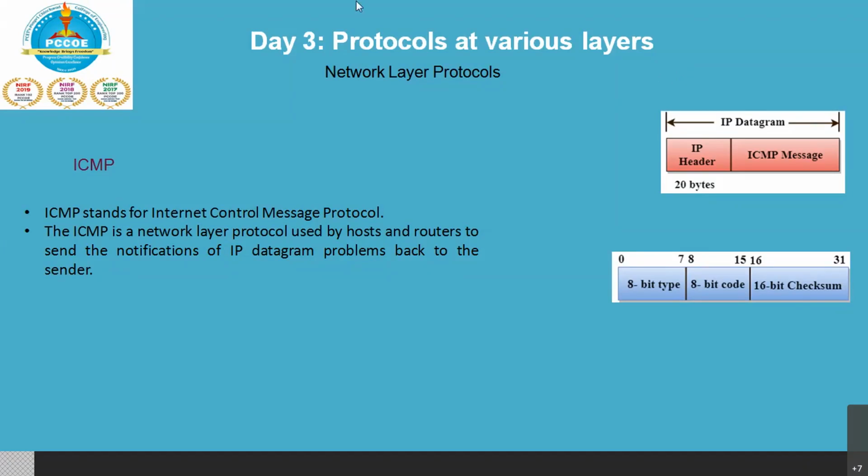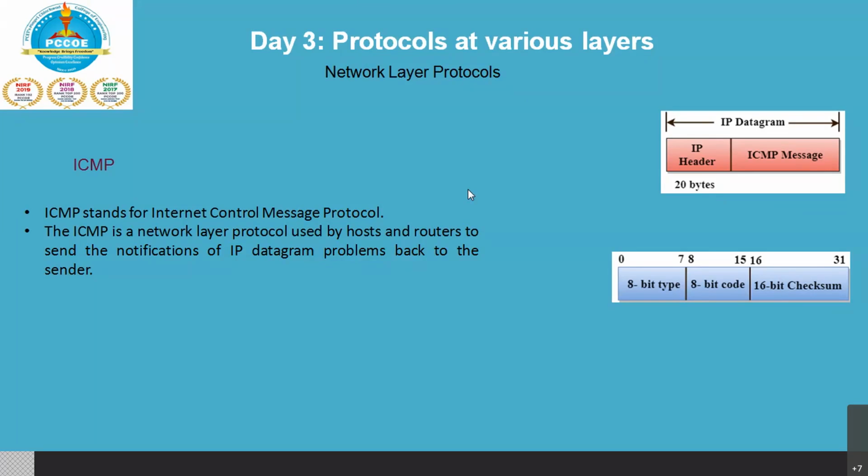So whether I am able to establish the connection or not, using the ICMP ping I'll be able to identify. ICMP handles both control and error messages, but its main function is to report the error, not to correct them. It will only report the error, no correction it will do.